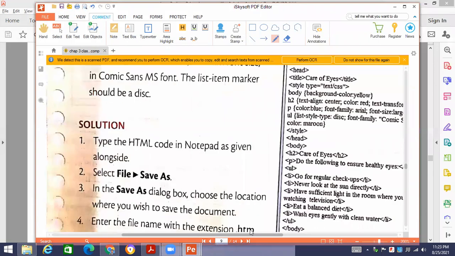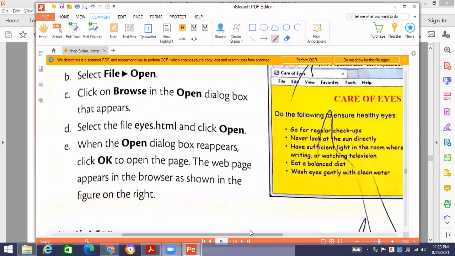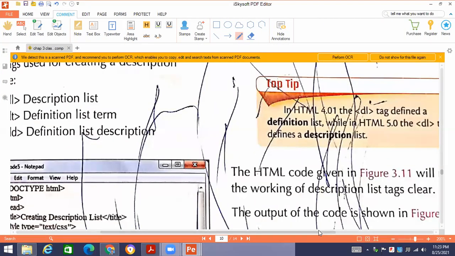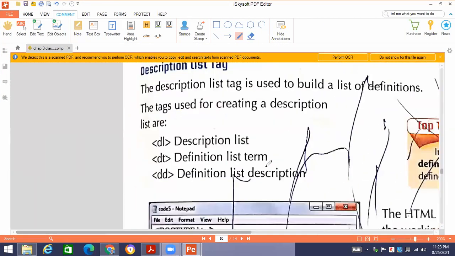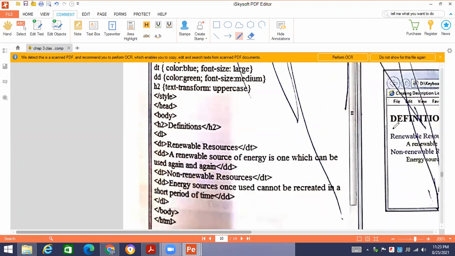Now come to the next point. There is some practice work given over here, and list options are there for the tags given over here. Description list. Description list is basically the list in which we are going to see the descriptions, details. This type of list is called description list.